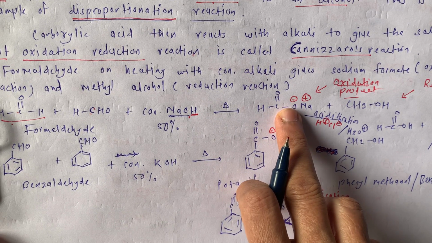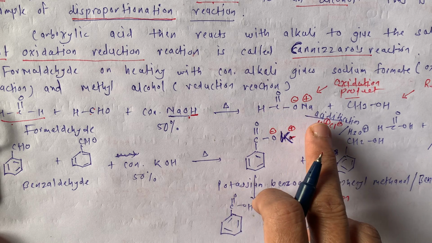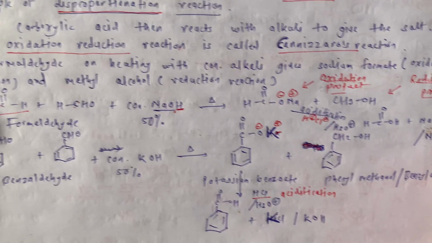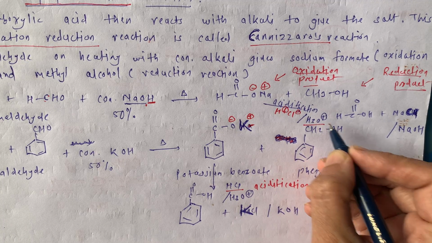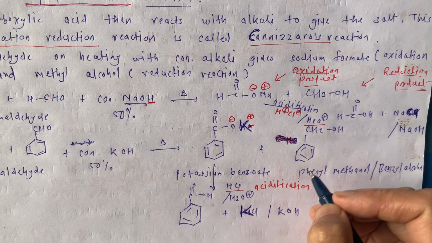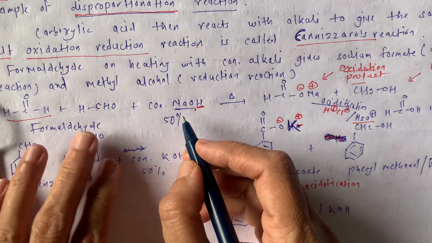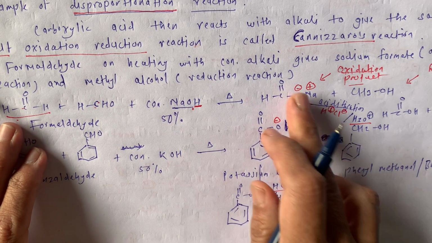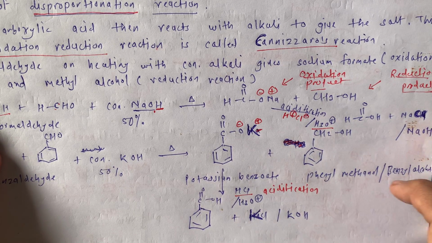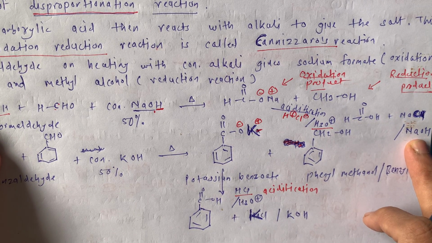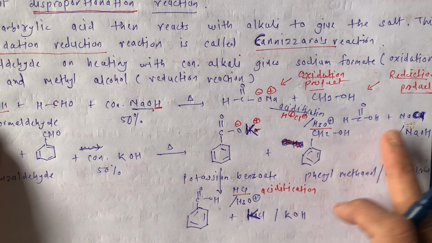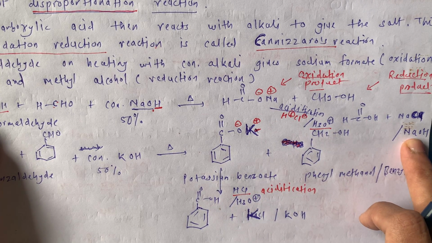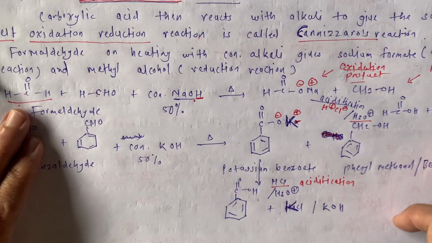Further, the sodium salt of acid undergoes acidification in the presence of HCl, or H3O+ as we studied up till now, that is H+ and H2O. Then it is converted into the acid and the byproduct may be NaCl or NaOH. If you write HCl, then the byproduct is NaCl. If you write H3O+, then the byproduct is NaOH. So what is this reaction?